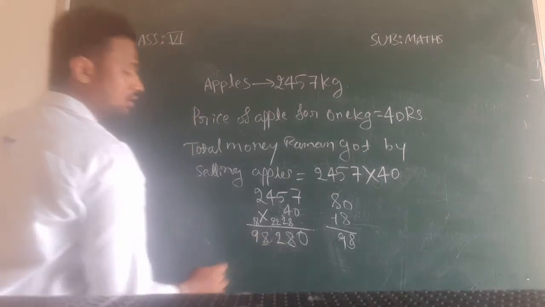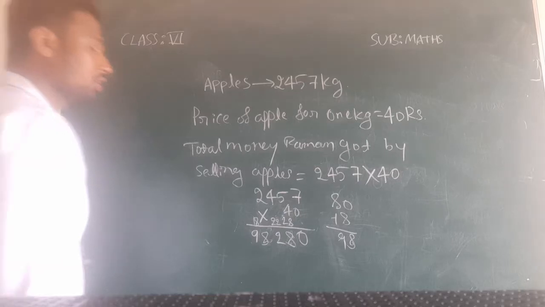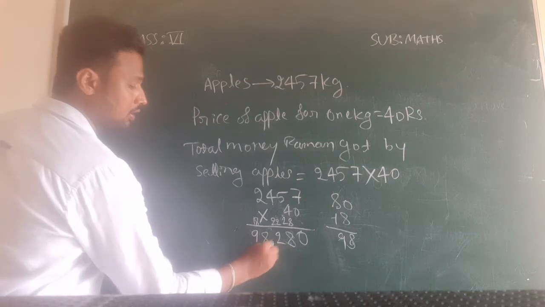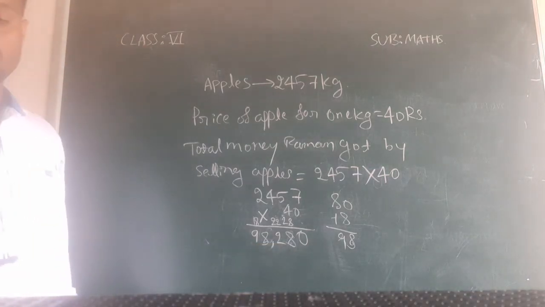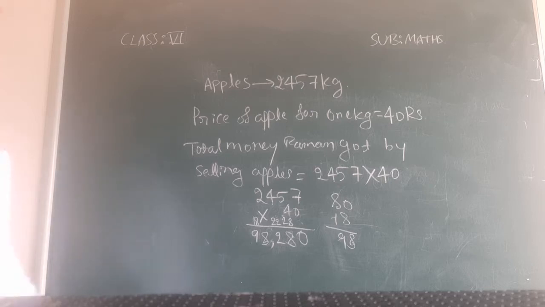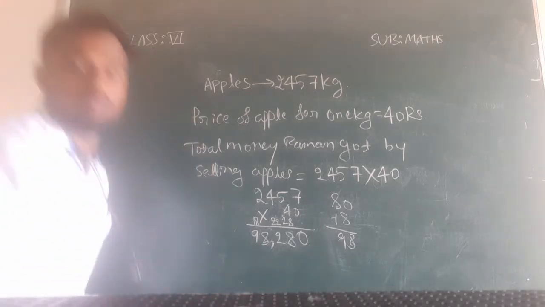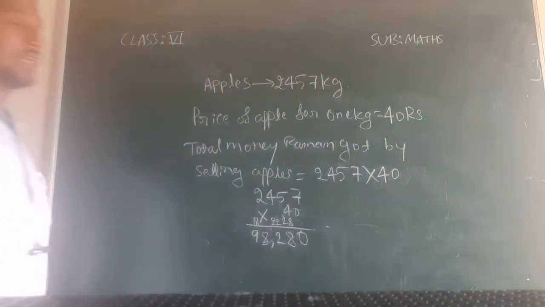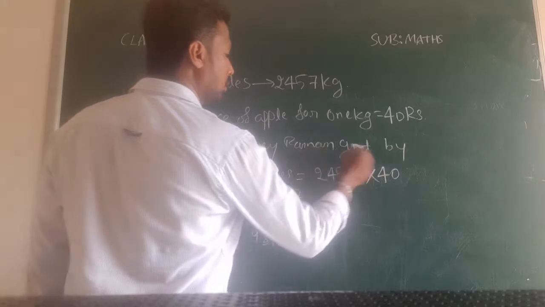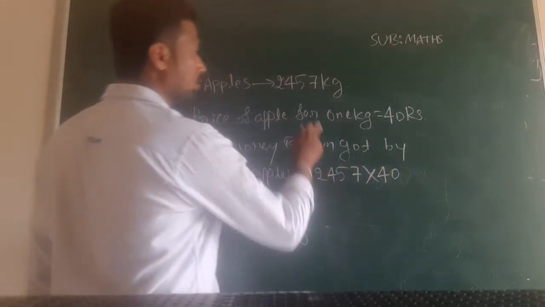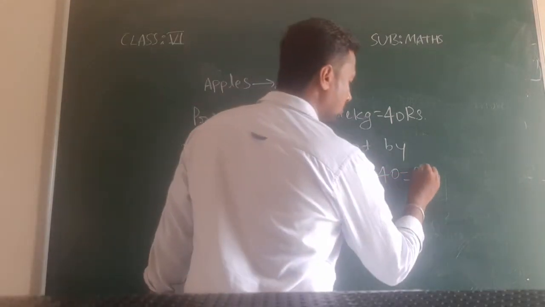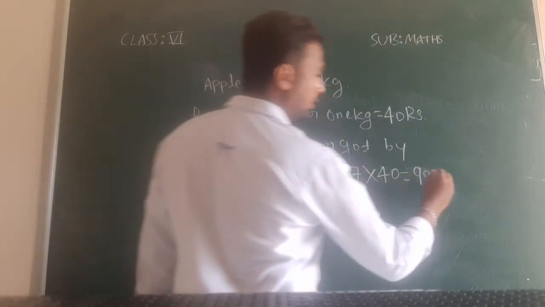So now I will put commas according to the Indian system of numeration. To indicate the 1000 position, I will put one comma here. So what we got? 98,280. You can see here, 98,280 rupees he got by selling apples. So here I will write total money Raman got by selling apples, that is 2457 into 40, that is equals to 98,280 rupees.